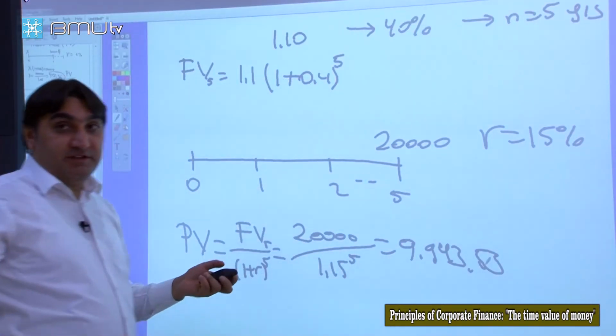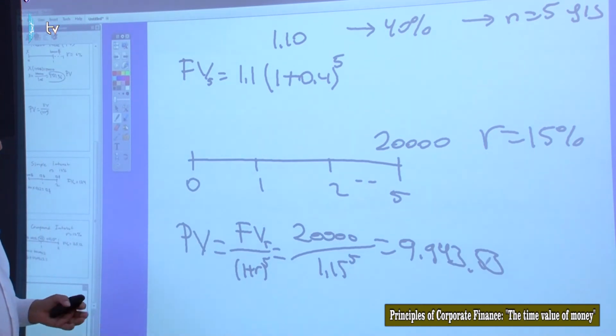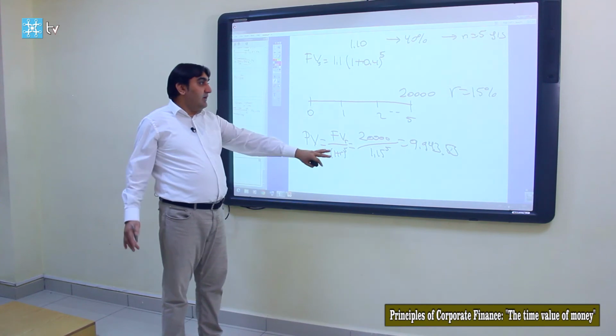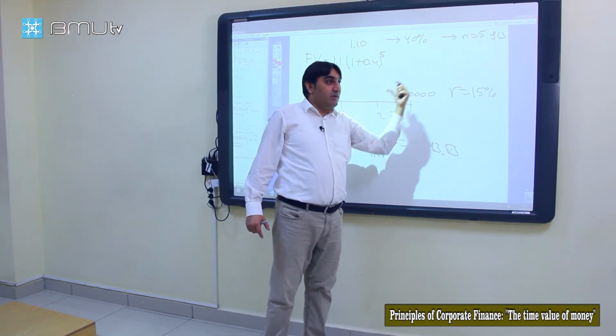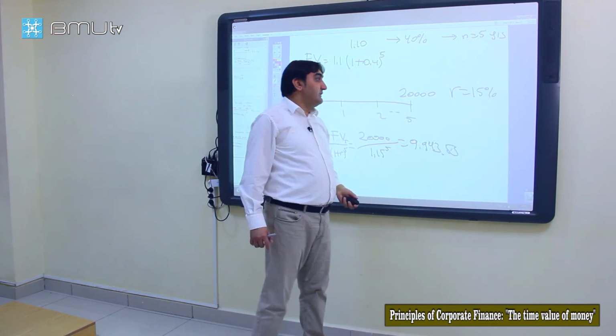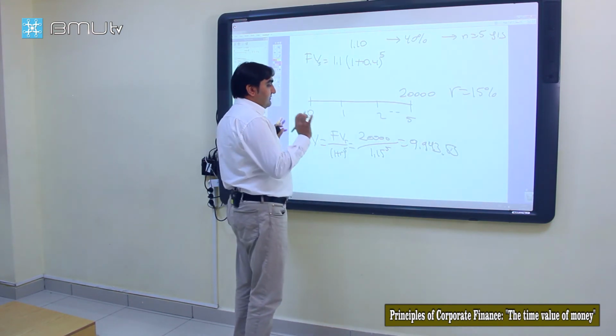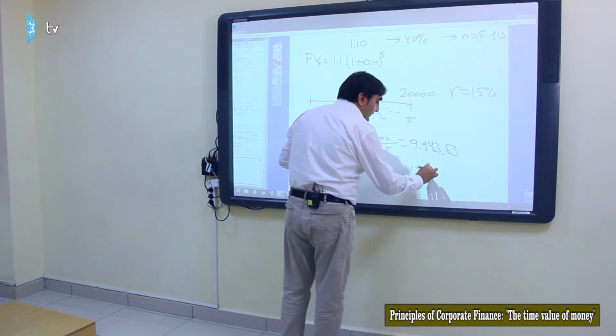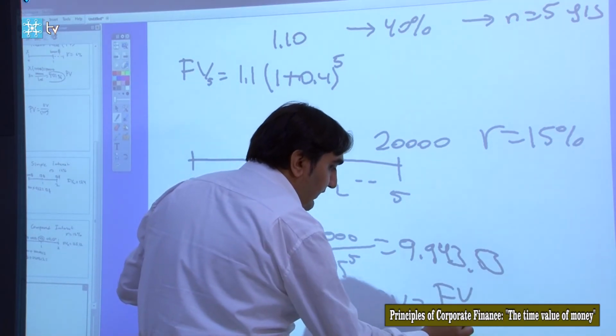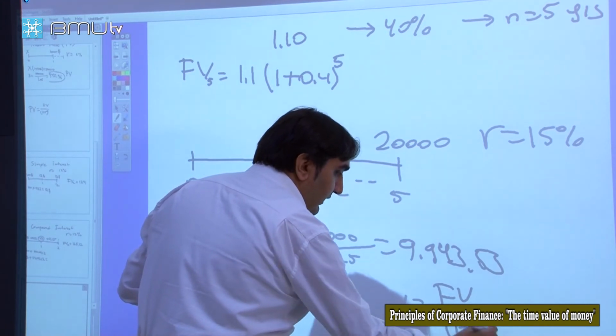So if the investor invests or puts aside this amount, it will grow up to 20,000. This is the future value of this amount in 5 years at a 15% rate. Again, I'm writing: present value equals future value divided by 1 plus rate to the power of n.